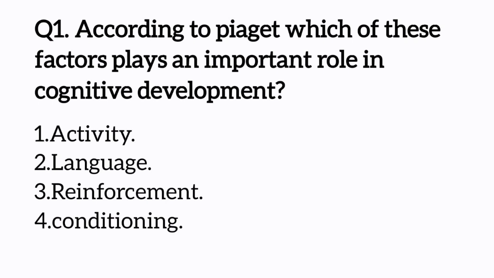According to Piaget, there are 4 factors that influence cognitive development. They are maturation, experience, social interaction, and equilibration. So experience or activity plays an important role in cognitive development. So the correct option is A, activity.